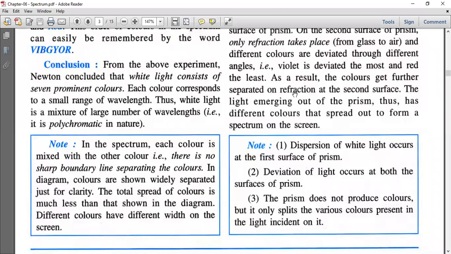Third, the prism does not produce colors, but it only splits the various colors present in the light. The prism is not producing any color. It is just separating the colors which are present in the white light.